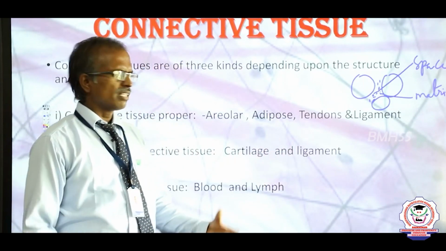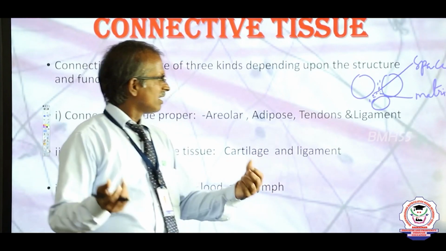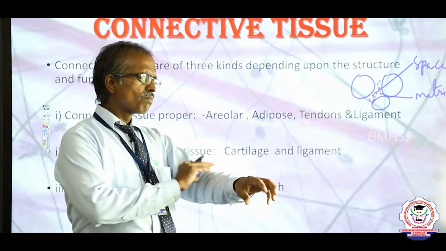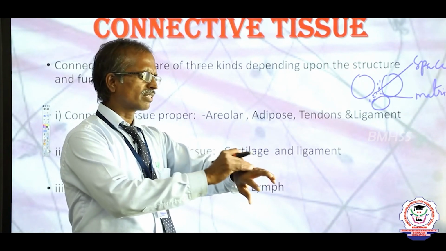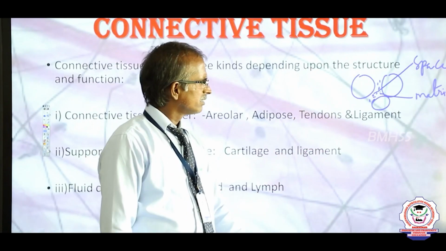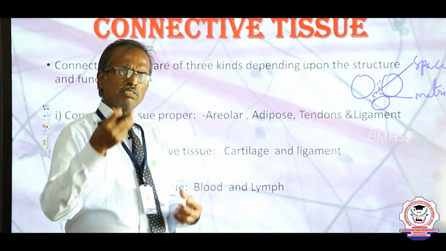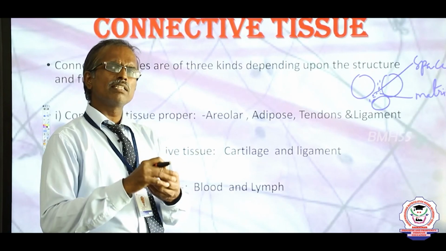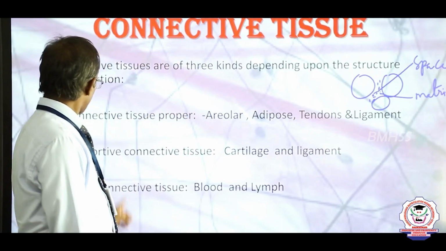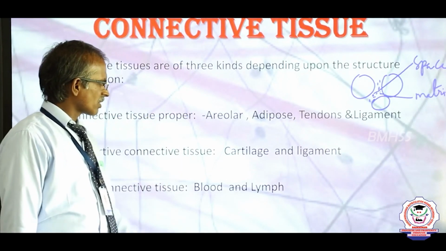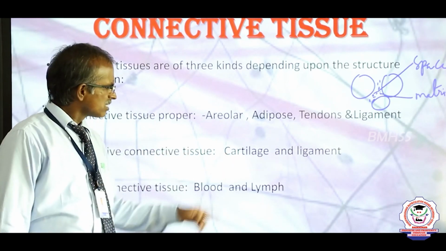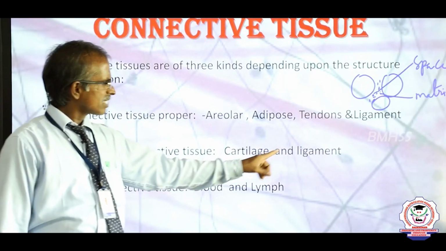Tendons are very tough structures, elastic in nature, which bind bone with muscles. That is a tendon, in Tamil thasai nargal. The next is ligament. The ligament is a flexible, tough structure which helps to bind one bone with another bone. That is a ligament. Next we go for supporting connective tissue. This supporting connective tissue supports certain structures, consisting of cartilage and bone.